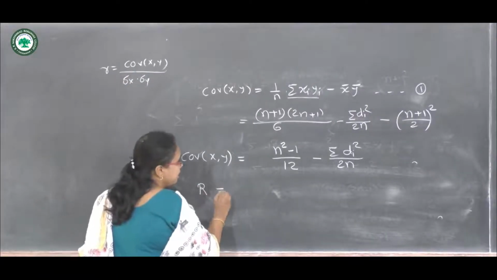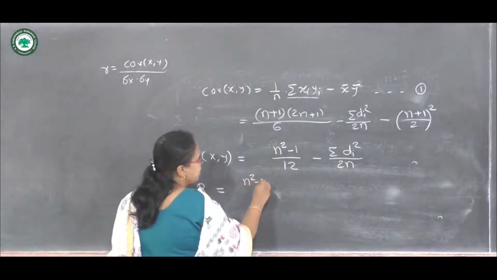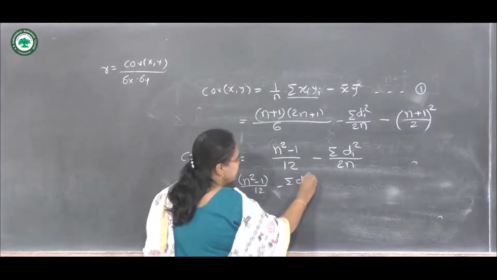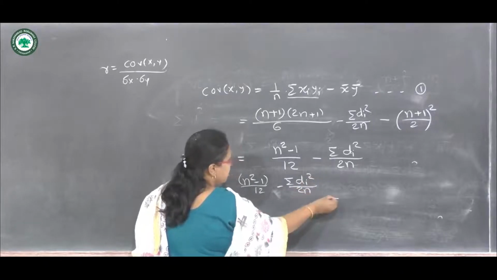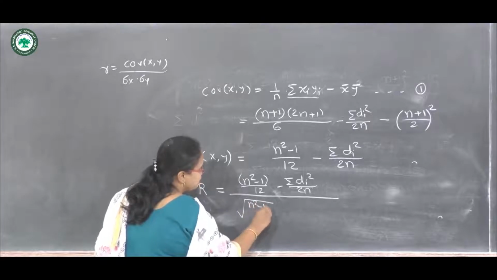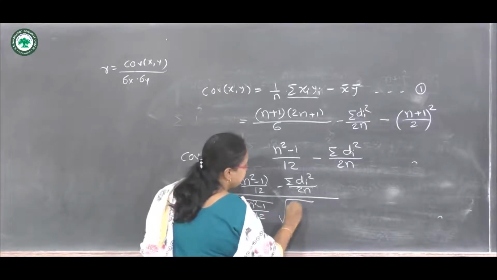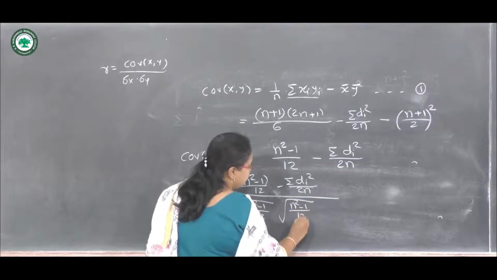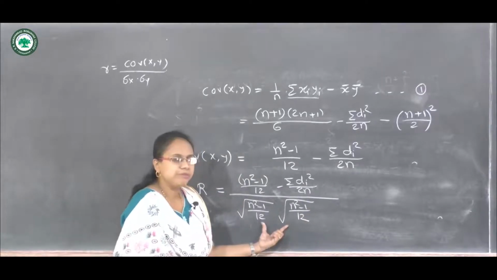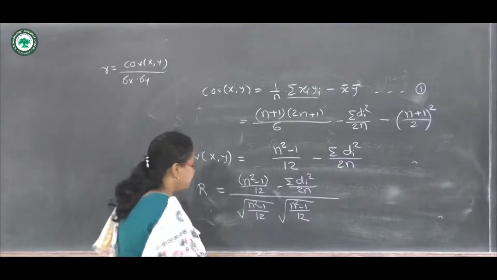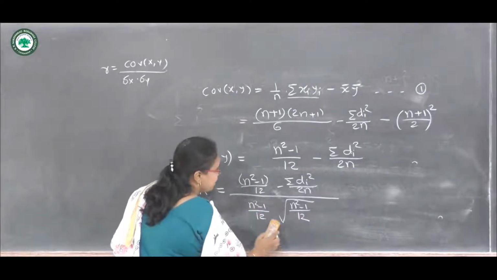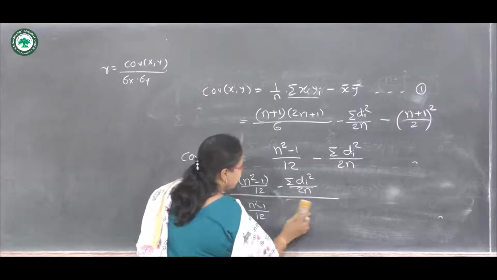Now let us substitute the covariance, sigma x and sigma y in this formula to get R. So R will be equal to n square minus 1 upon 12 minus summation di square upon 2n, whole divided by root of n square minus 1 upon 12. Now we can observe that these are the same term.